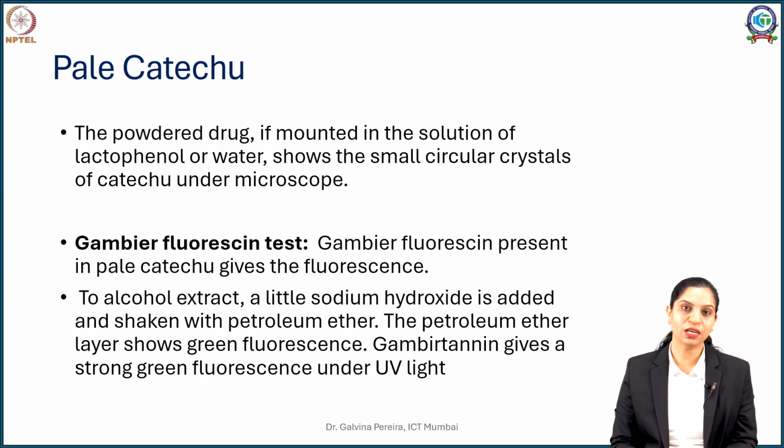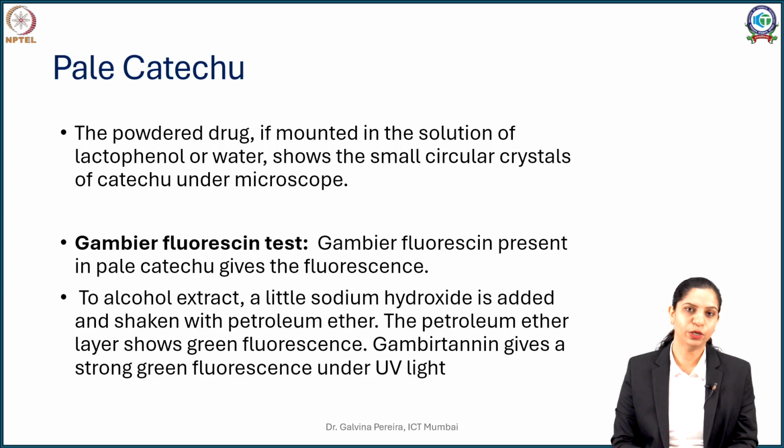Now we know this compound is an indole alkaloid, and alkaloids in their basic state, that is in their unionized state, have very good solubility in non-polar solvents. So what do you do here? You take your pale catechu and basify it a bit.